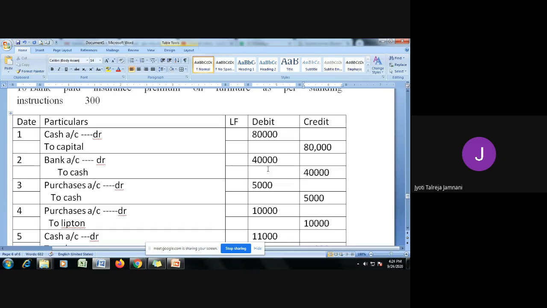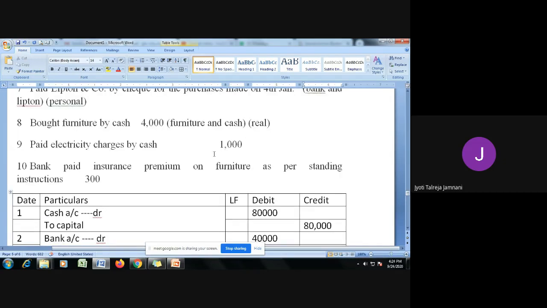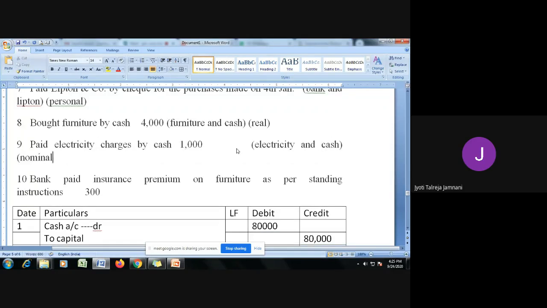Okay, the next one, the ninth transaction: paid electricity charges by cash. Electricity charges are expenses. Electricity is the first account and cash is the second account. As electricity is an expense, it goes to nominal account, and cash is an asset, so it goes to real account. What is the rule of nominal account? Debit all expenses and losses.